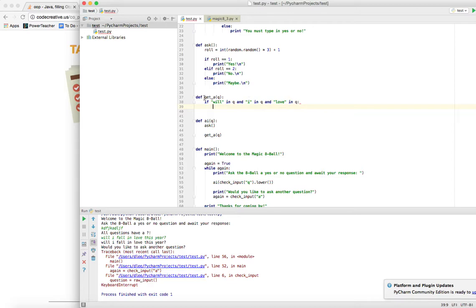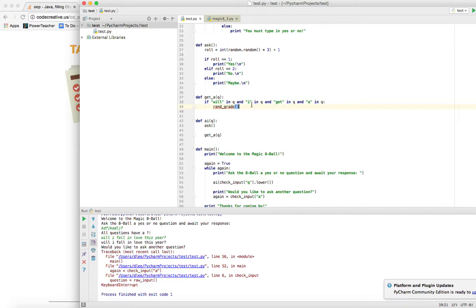Oh, I'm sorry, this is about getA, right? So all of these questions here should be related to your grade, right? So maybe I could say, will I get an A, right, in q? So if all of these words are in the question, then we can anticipate that it's will I get an A this year, or in this class, or something along those lines. And if that's the case, then we can run rangrade.